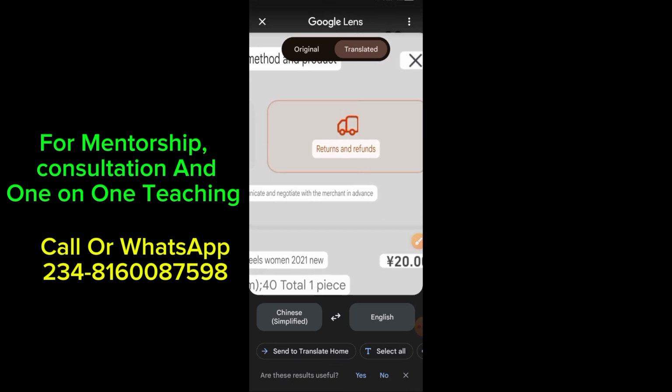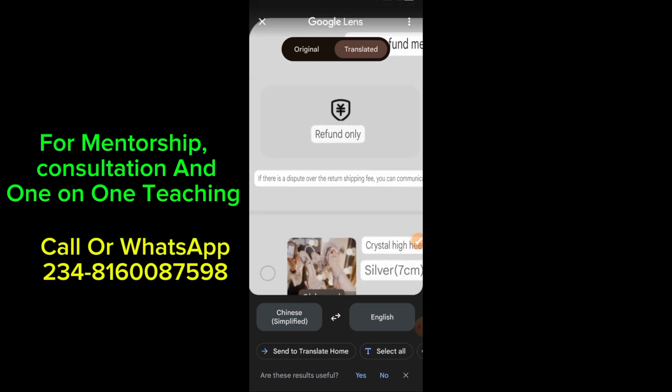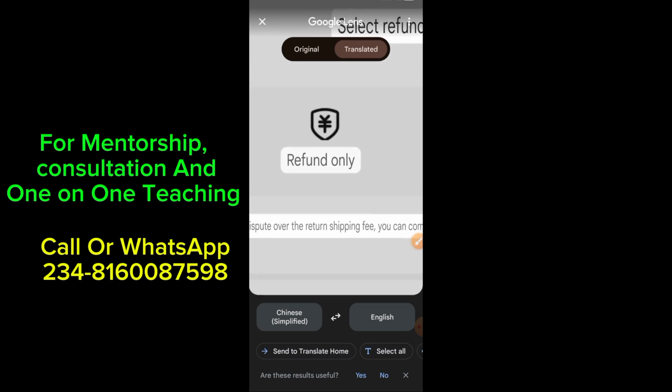This simply means that if the goods is on transit already, like the supplier has already packed it for you, has shipped it for you, and it is on its way to your warehouse, you can apply for a refund. You can use this method to apply for a refund, right? So that is the first set under after sales refund, right? The second one here means refund only. You don't care if it is on transit, if the supplier has already shipped it. What you need is your money refunded only, right?